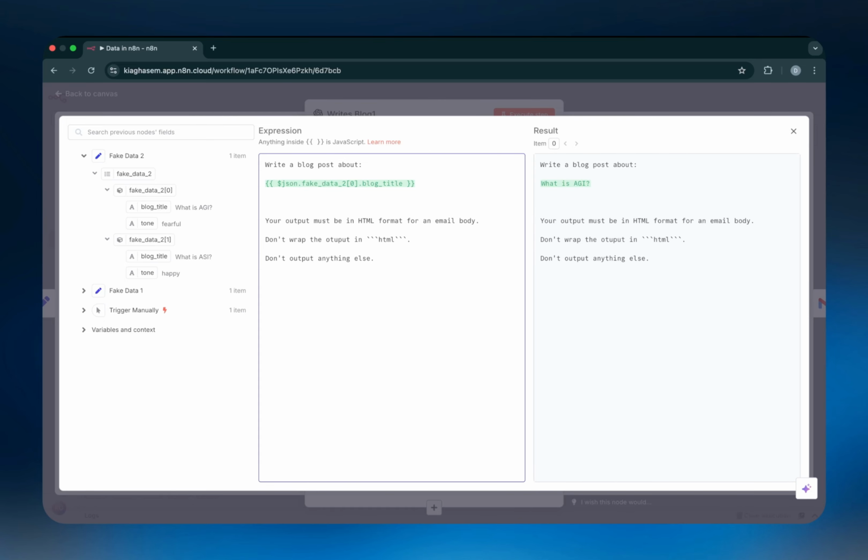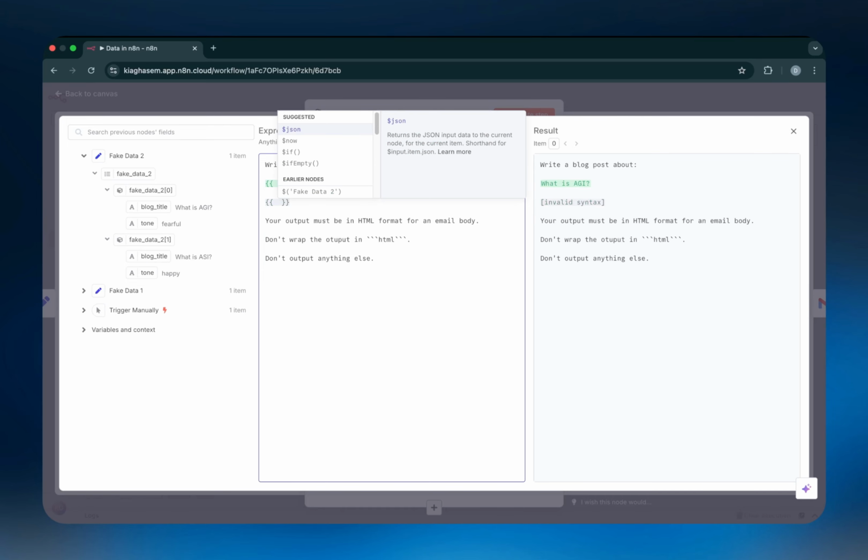Cool. And that was literally how simple it is to refer to a data point in the previous node. I can literally do this again, and this time much quicker. And the quickest way to do it is to, instead of writing it down yourself, just go with N8N's suggestion. So it's saying $json.